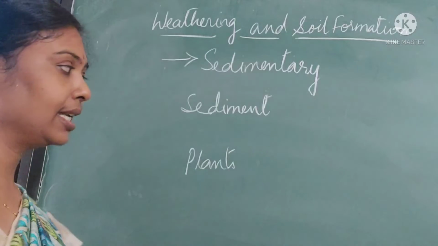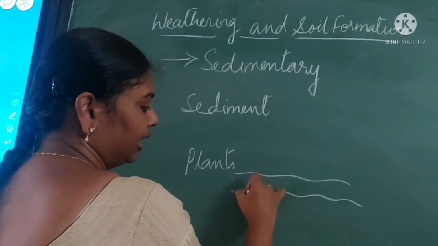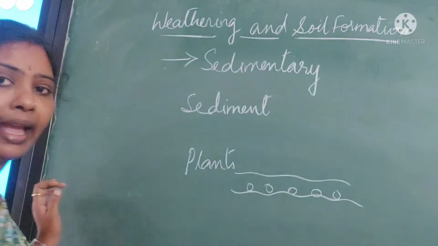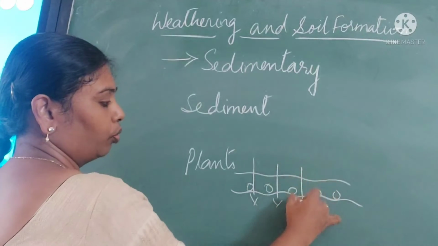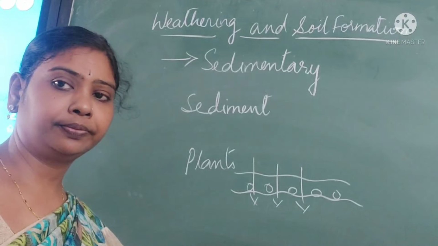Because these sedimentary rocks are formed layer by layer, they have pores in between. That is why they absorb water.